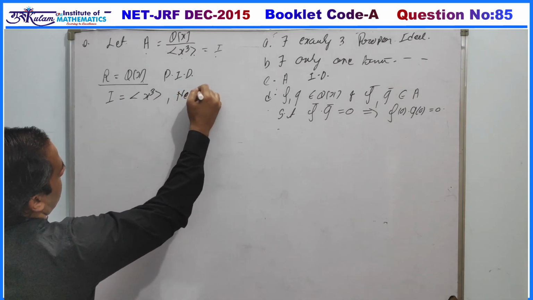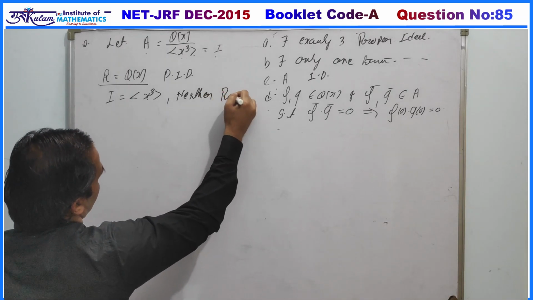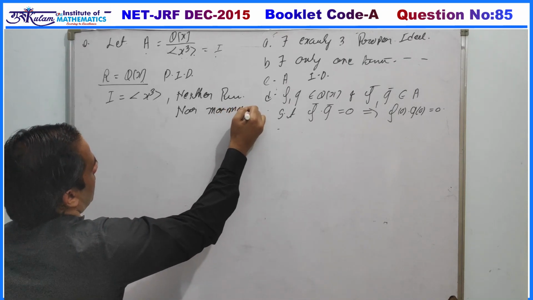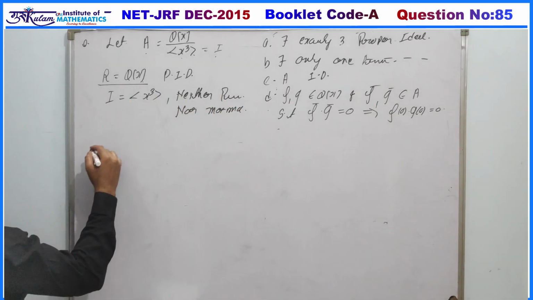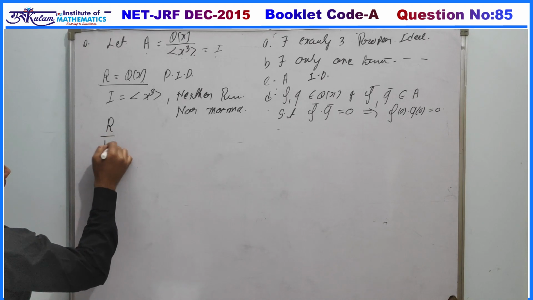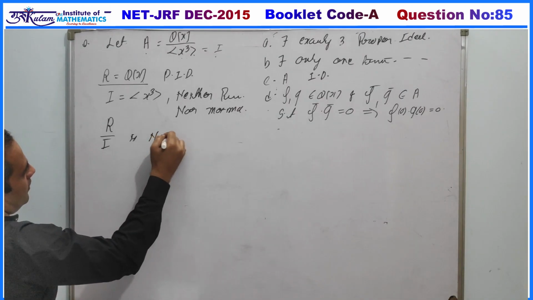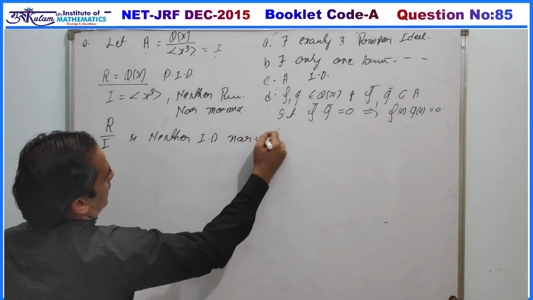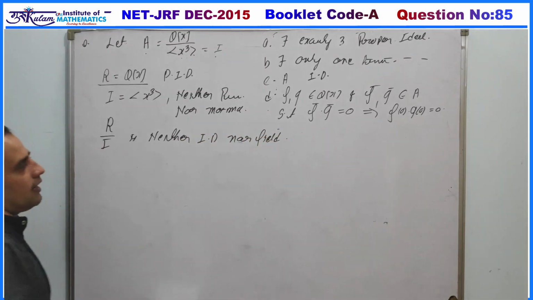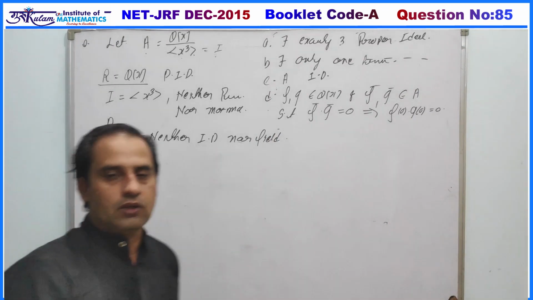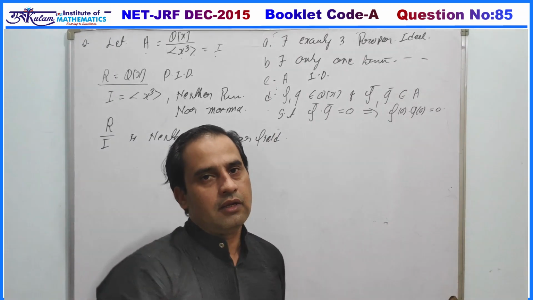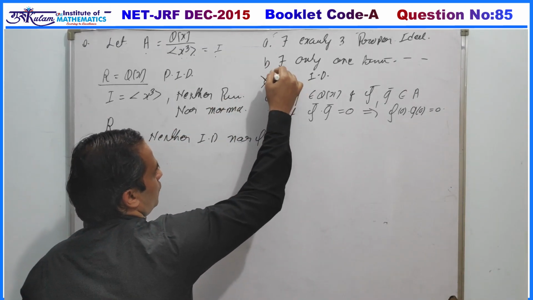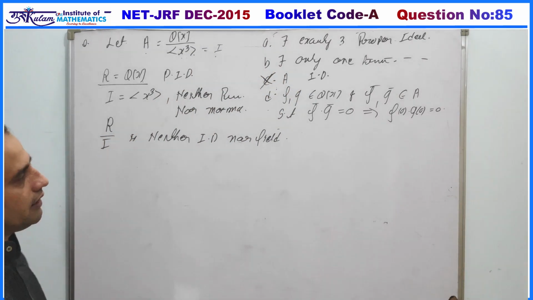So this is neither a prime ideal nor a maximal ideal, and since this is neither a maximal ideal nor a prime ideal, R by I is neither an integral domain nor a field. Since if R is a CRU and R by I is an integral domain, then I must be a prime ideal, which will be a contradiction. So your C option is definitely a false option. A is an integral domain is false.